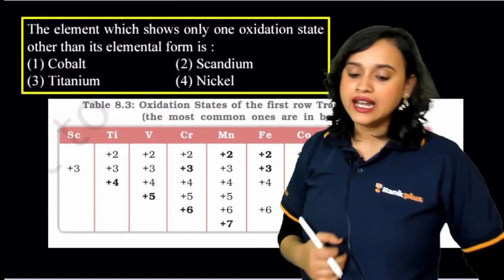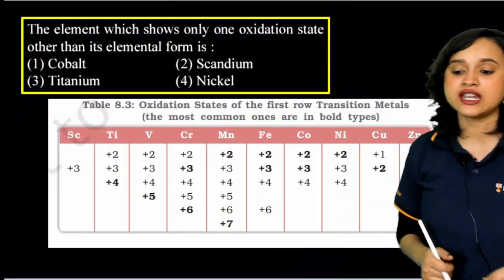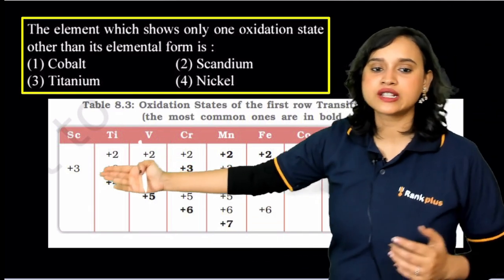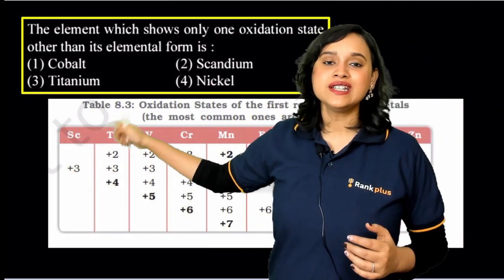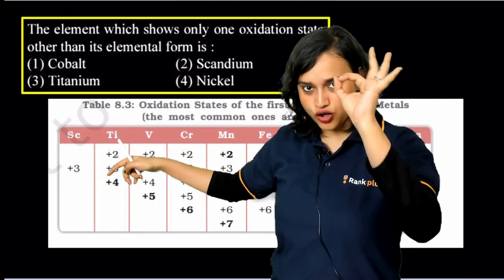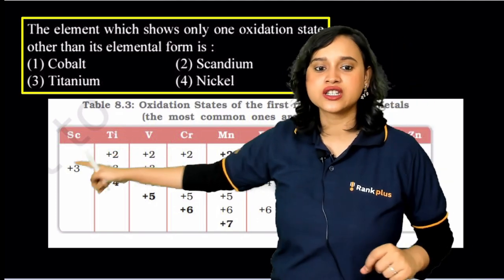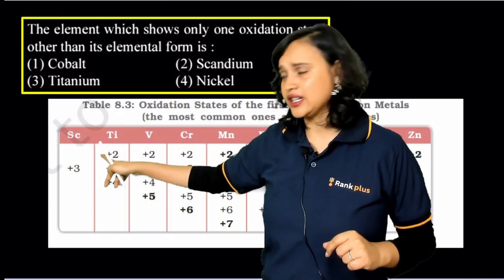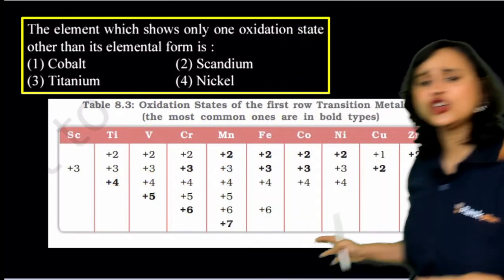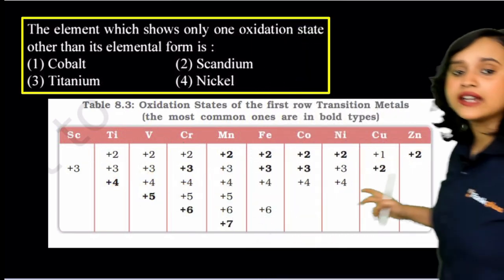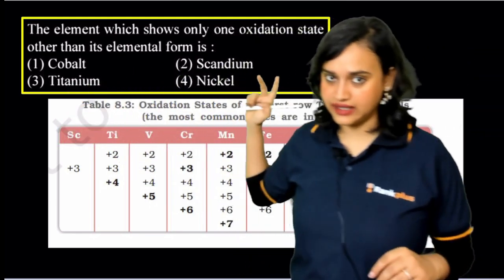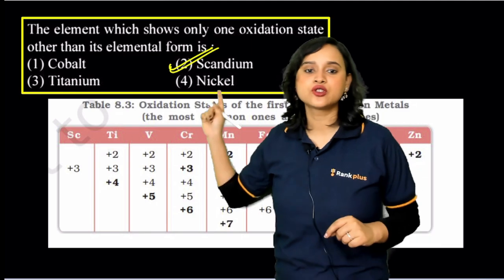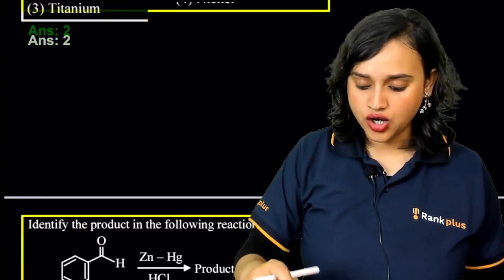Look at this. The element which shows only one oxidation state other than its elemental form is scandium. Scandium has only +3. Elemental form means 0 oxidation state. So after 0 oxidation state, the only other oxidation state that scandium can show is +3. Although this would have been true for zinc, in the options here you do not see zinc, so you will have to click on scandium. Got it? All right, moving ahead.